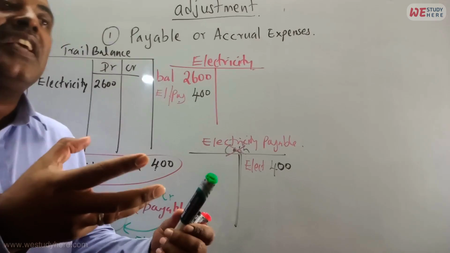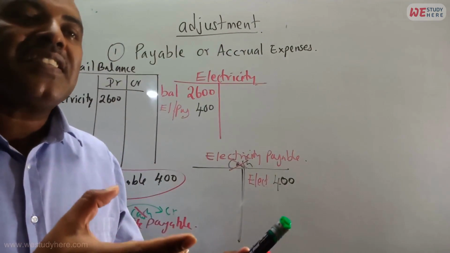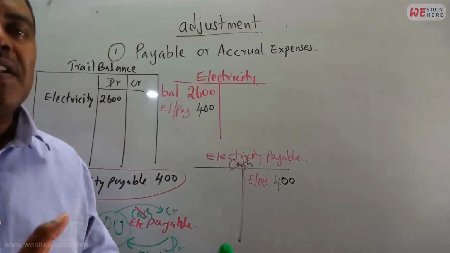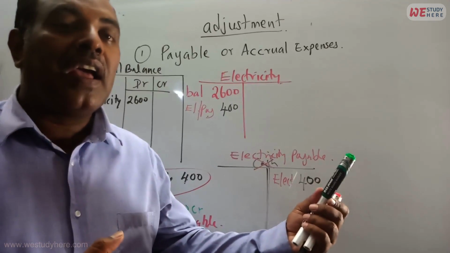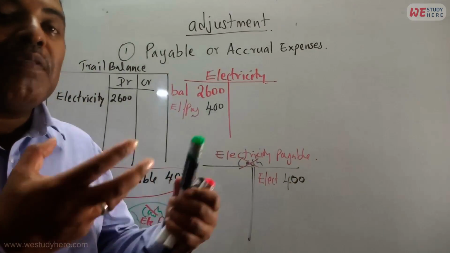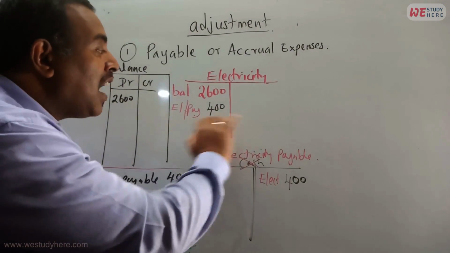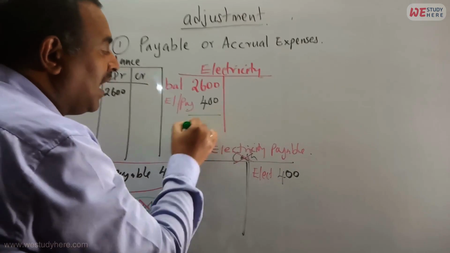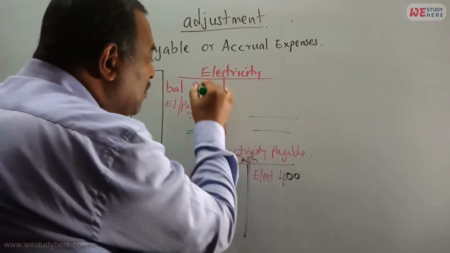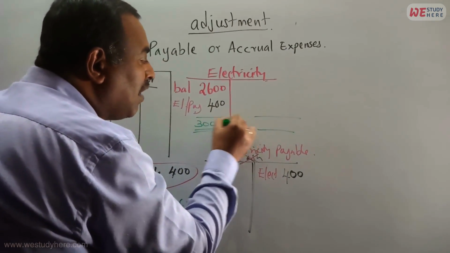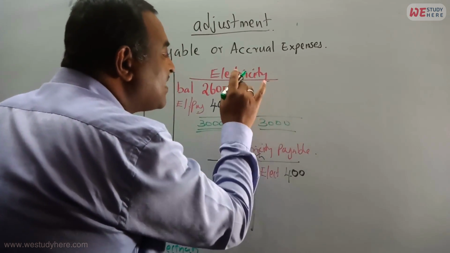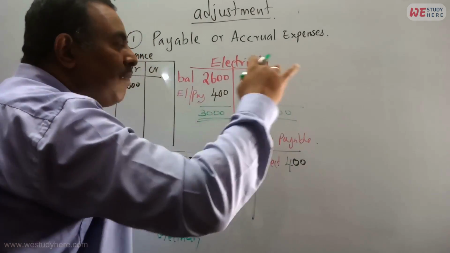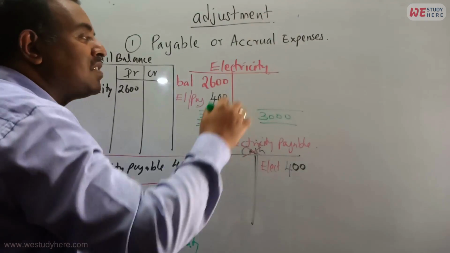Basically electricity is a revenue expense, an expense. If it is an expense, it should go to the income statement. Income statement means we have to close the account permanently. If we close the account permanently, total $3,000, here also $3,000. You cannot write CD and BD, because we have to close permanently, because it goes to the income statement.